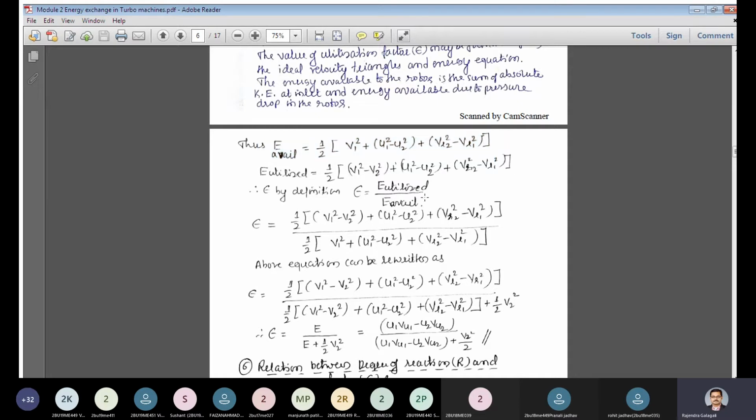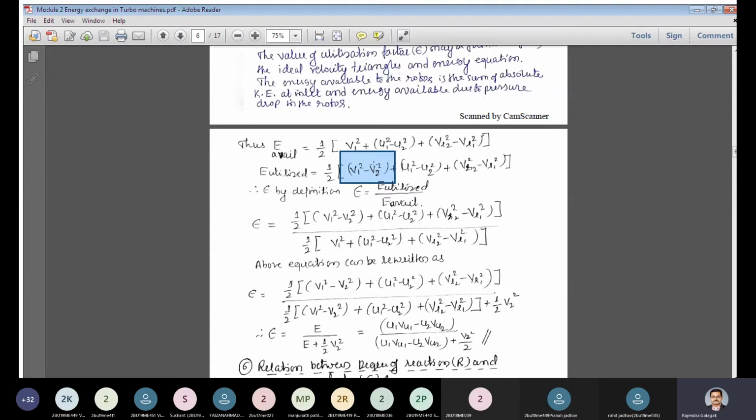Okay, so no problem. Now you can see this term, V1 square minus V2 square. V1 is the entry velocity, V2 is the exit velocity from the turbine. If this exit velocity is 0, then this is the available energy. Half V1 square is the kinetic energy available, with V1 the inlet velocity. When this is the available energy, this is the exit kinetic energy, so that means some energy is left out in the fluid itself.